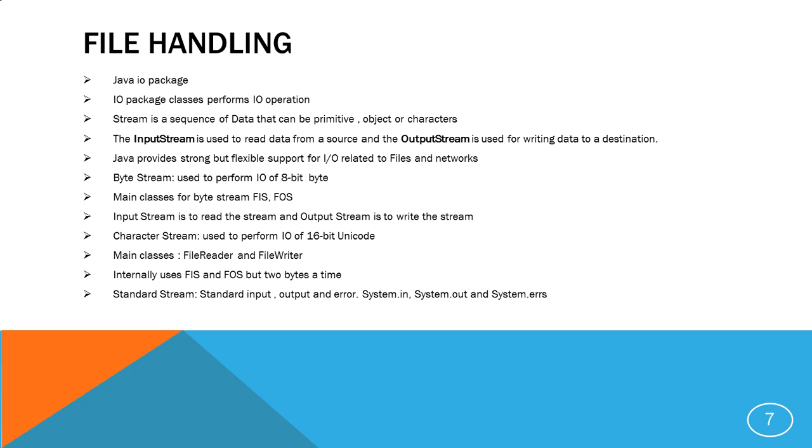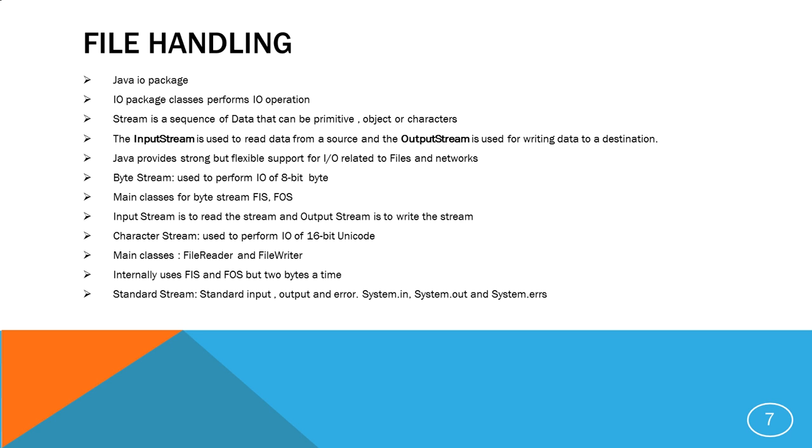Okay. Third is standard stream, that is standard output, standard input, and standard error. We have used System.out a lot of times, that is nothing but the standard output stream. Other than System.out, there is System.in and System.err. These are the three main ones generally used: in, out, and error.